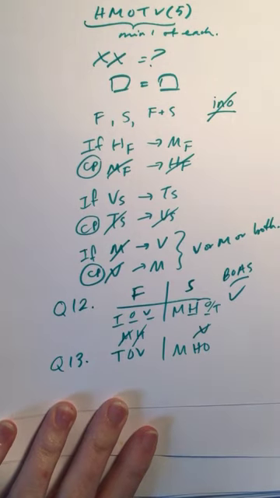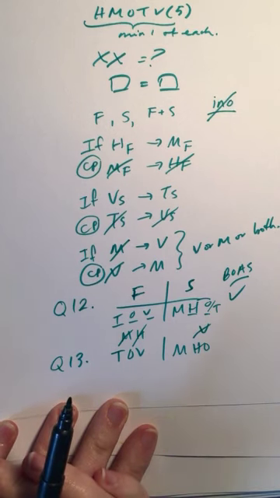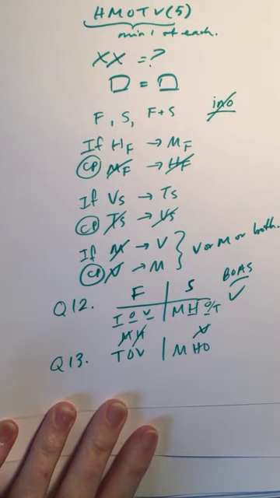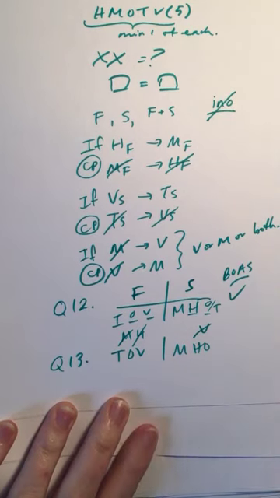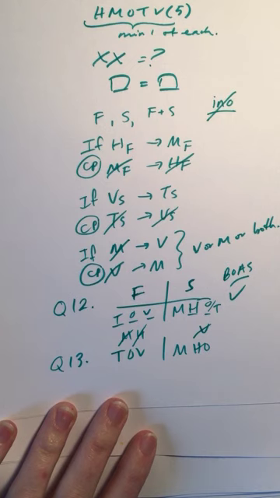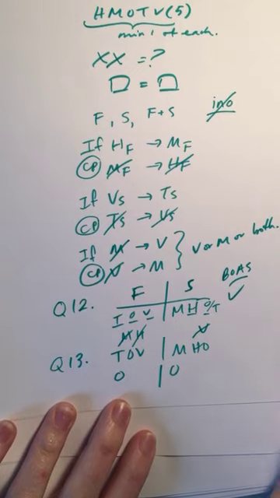B, Tampa hosts in the fall. That has to be true here, but it might not have to be true all the time. Montreal in the spring, that's true here. H and V host meetings in the same semester as each other, doesn't have to be true. And T and V host meetings in the same semester as each other, well, that is true here. Okay, so clearly there must be some other possible scenario where Omaha hosts 2 of the meetings.